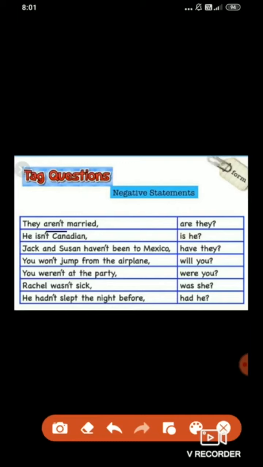He isn't Canadian. Is he? Jack and Susan haven't been to Mexico. Have they? See, because not is already used in the sentence, there is no need to use it in the question tag. Keep in mind, when the statement is negative, the question tag is always positive. You won't jump from the airplane. Will you?